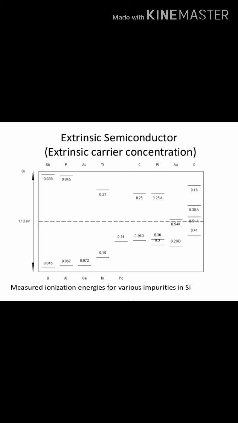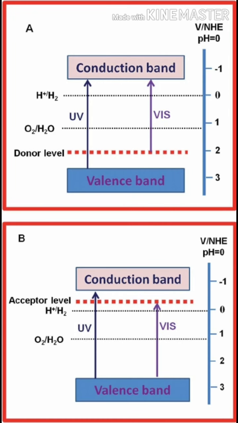So we obtain the equation n is equal to Nc exp(minus (Ec minus Ef) divided by kT). This becomes equal to Nc exp(minus (Ec minus Ei) divided by kT) times exp((Ef minus Ei) divided by kT), or n is equal to ni exp((Ef minus Ei) divided by kT).